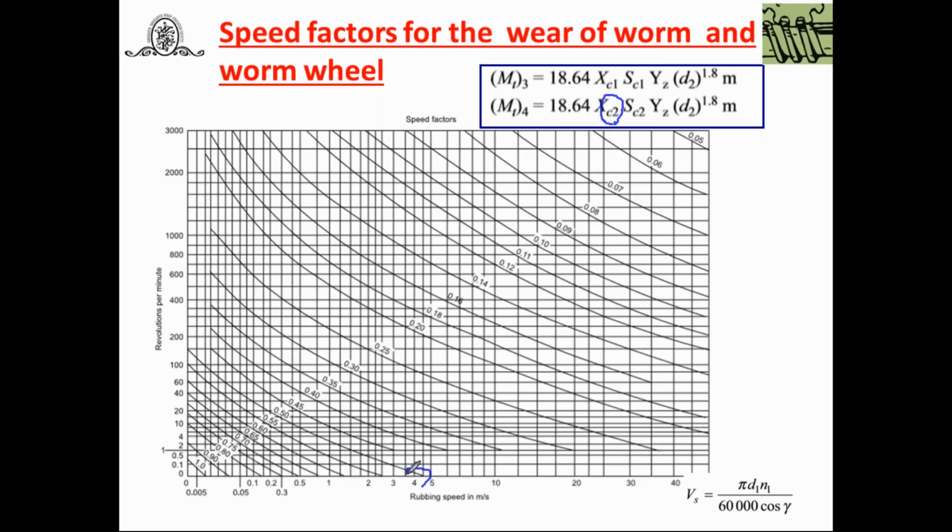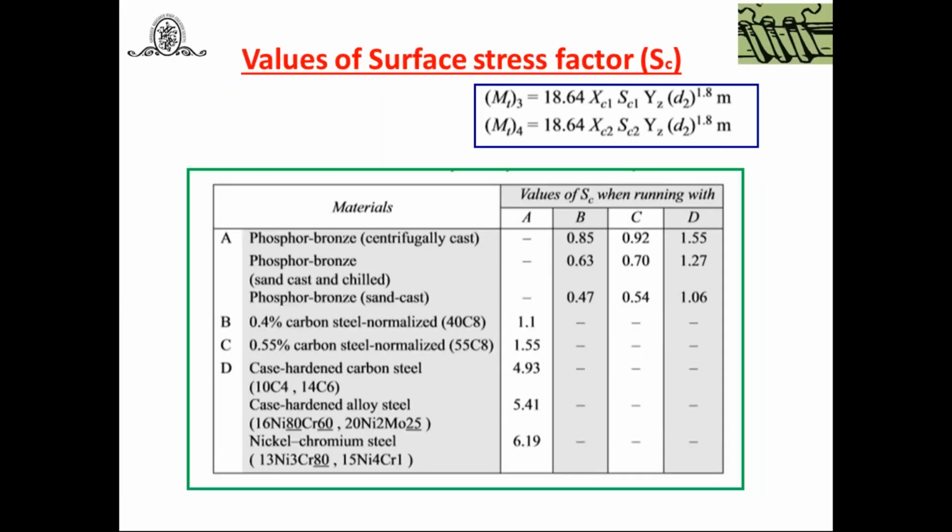Again here the rubbing speed is 4. Then suppose the worm wheel rotates at 400 rpm. So you can draw a line, take the rubbing speed. Again this line is going to cut at this point, it is near about 0.18. You can say 0.18 is the XC2. In this way you have to find out the speed factor for the worm and worm wheel by taking their speed into consideration and referring to this curve. You will get the value.